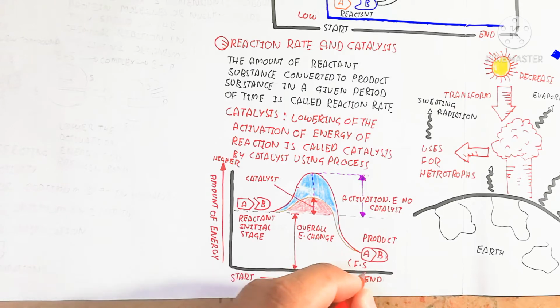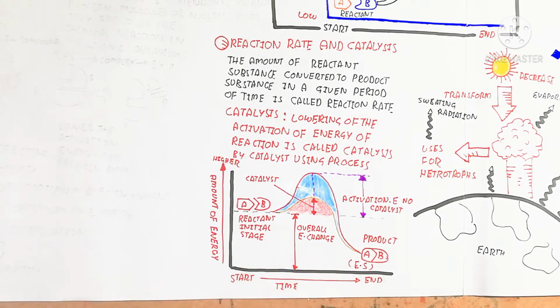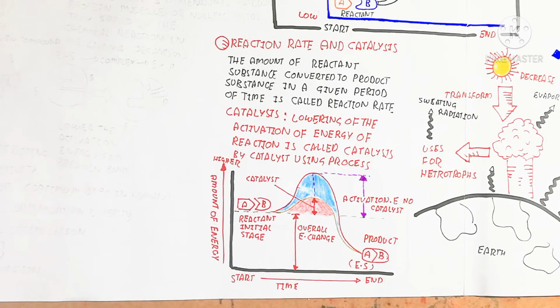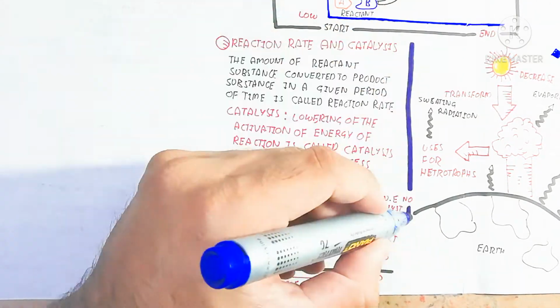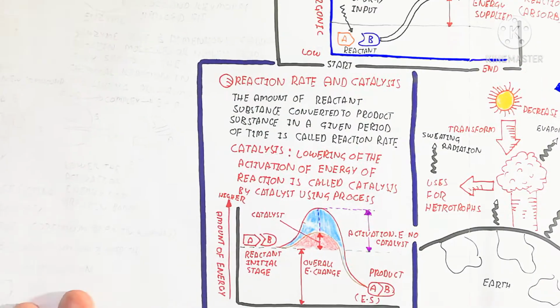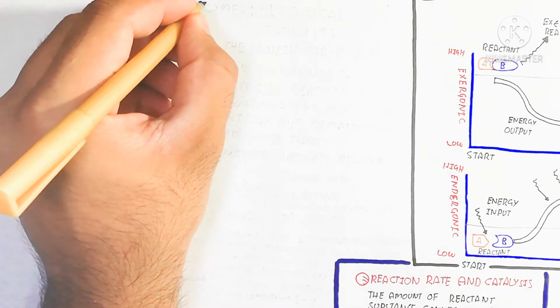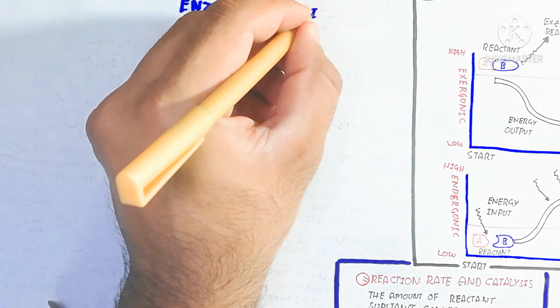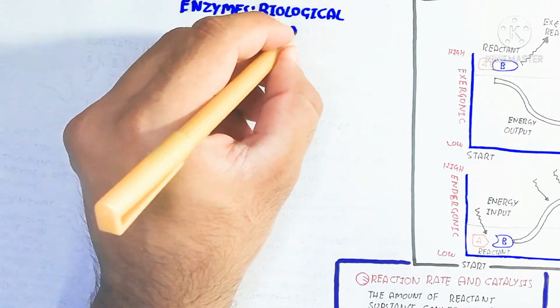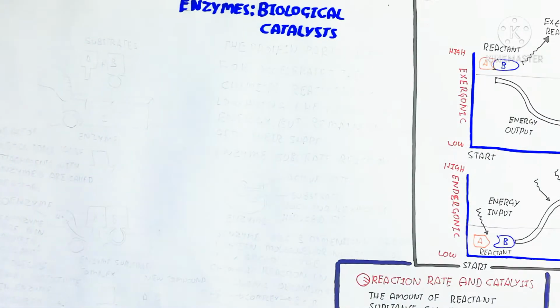So the product will be produced, for example by breakdown or making. So the A and B reactants will react to each other to produce a product, and that is the end time, and that amount of energy used, from low to higher, is shown in the side diagram. So here is the enzyme, a biological catalyst.